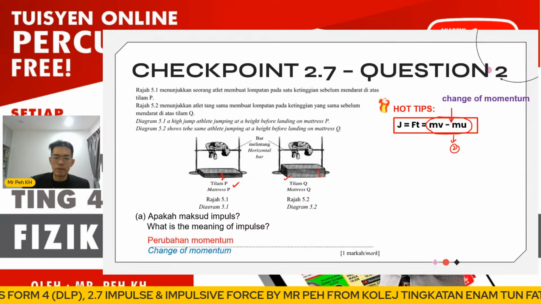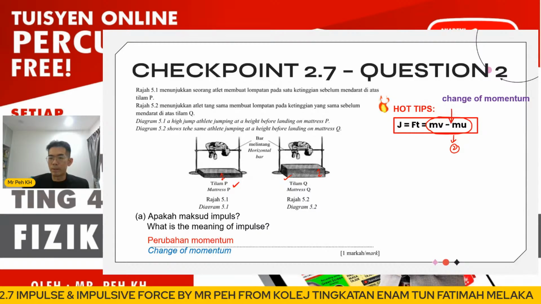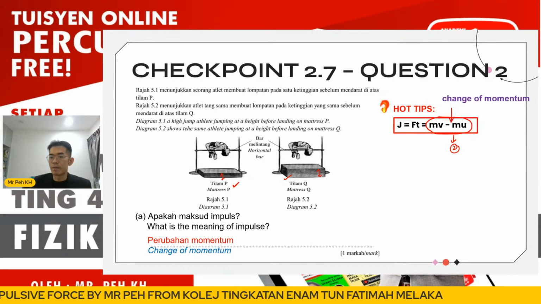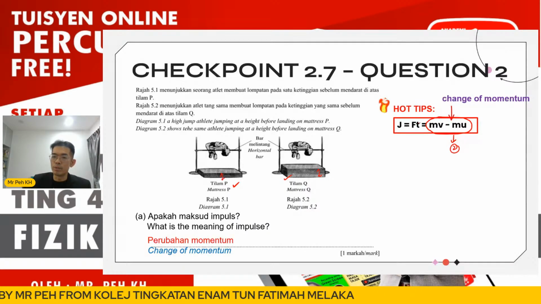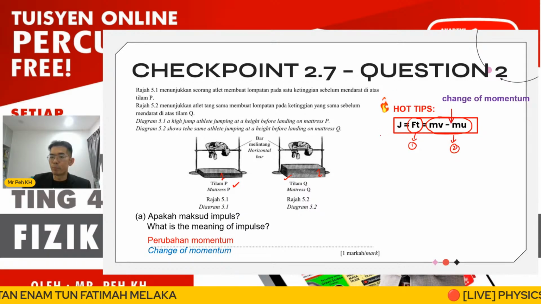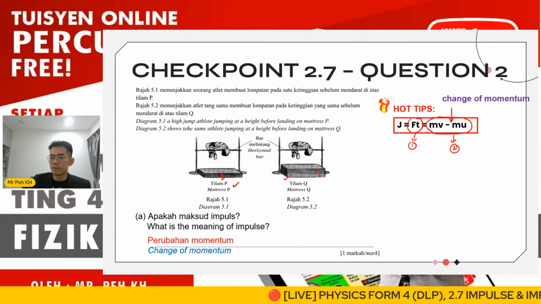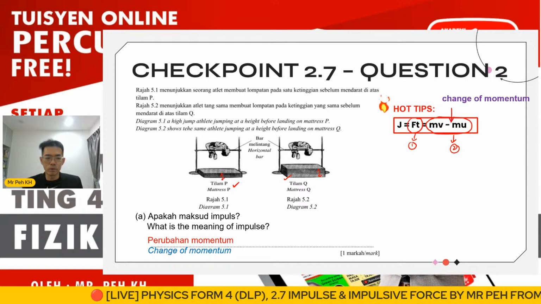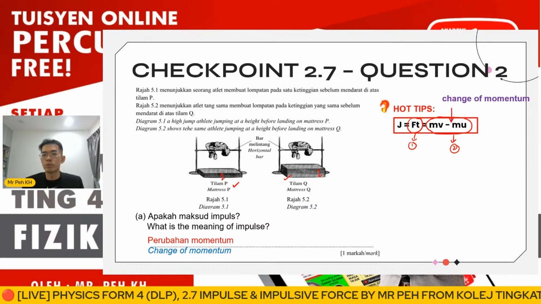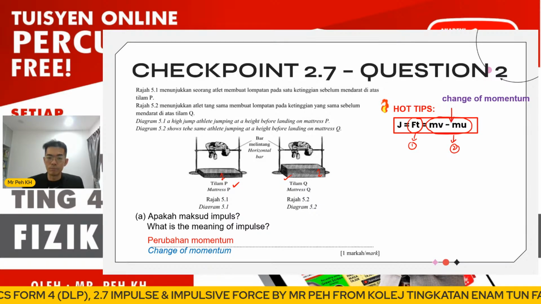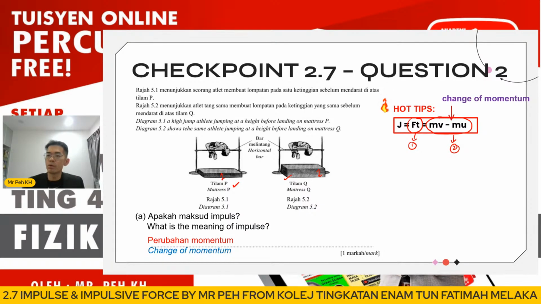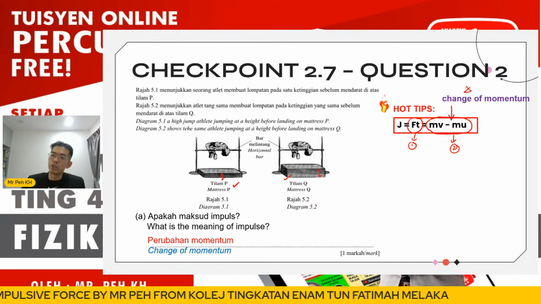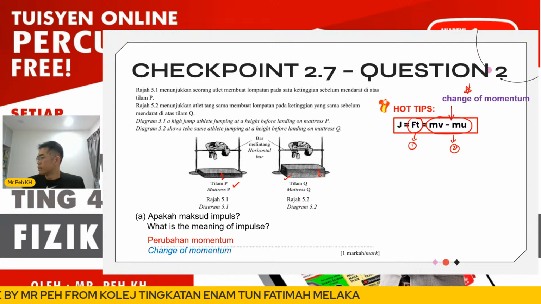So for the definition, you can give change of momentum for impulse. Another one, you can use the first equation, where it is the product of force and time. This is also accepted, everyone. You can give these 2 definitions for impulse, but the more popular answer is change of momentum, everyone.